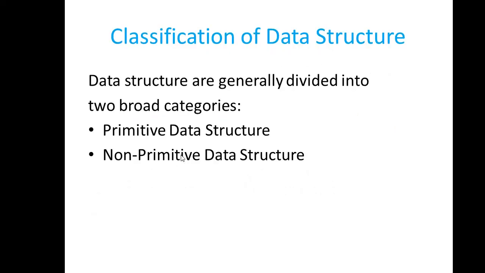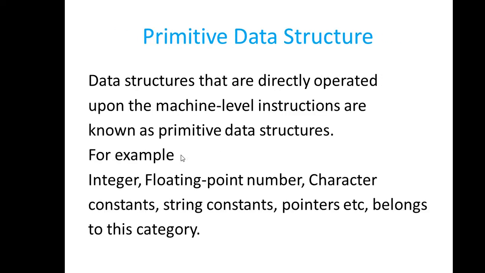We can classify the data into two categories. There are two broad categories for the data structures, the primitive data structures and the non-primitive data structures. Primitive data structures are the built-in data structures. These data structures are provided by the programming language itself, whatever programming language you are using, C, Java, Python, or any other. Non-primitive data structures are the user-defined data structures, created by creating a mixture of the primitive data structures. There can be a mixture of homogeneous or heterogeneous primitive data structures.